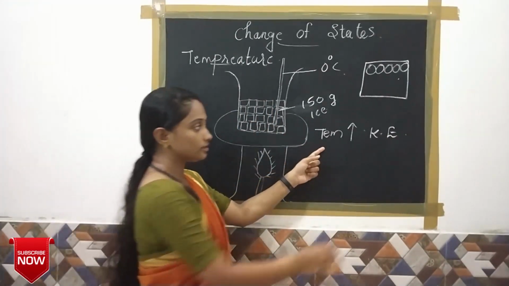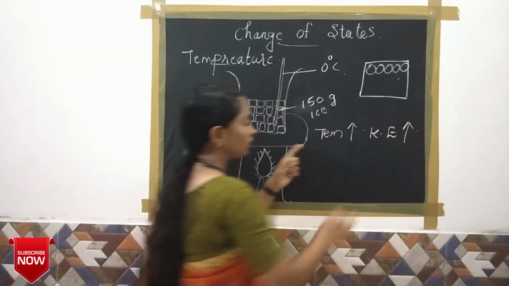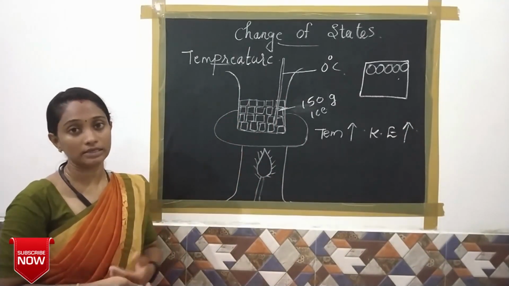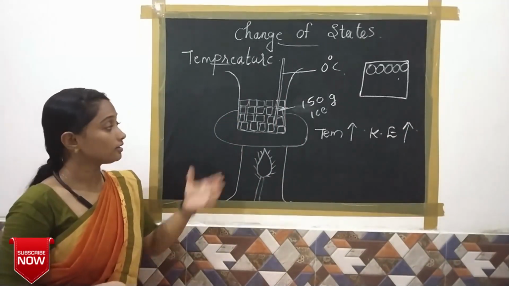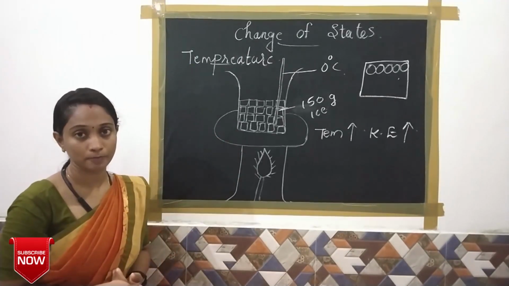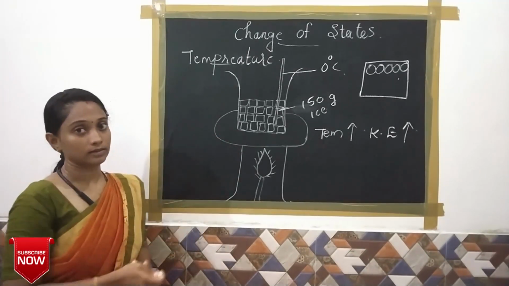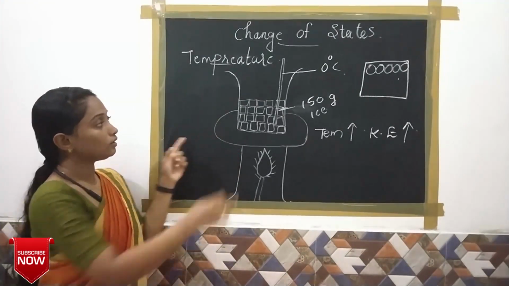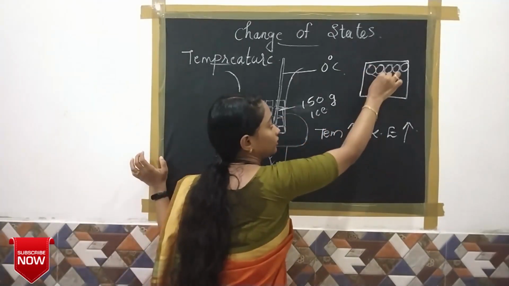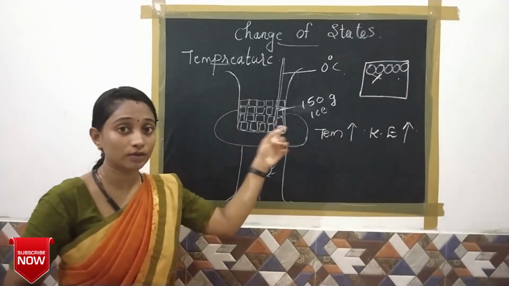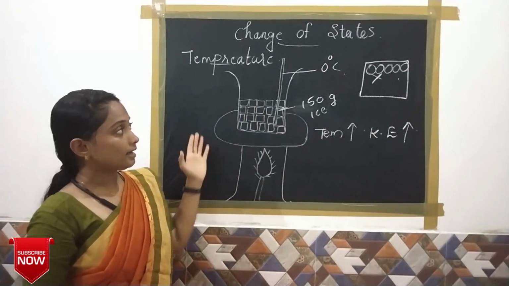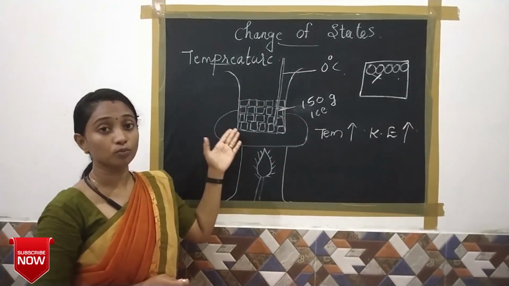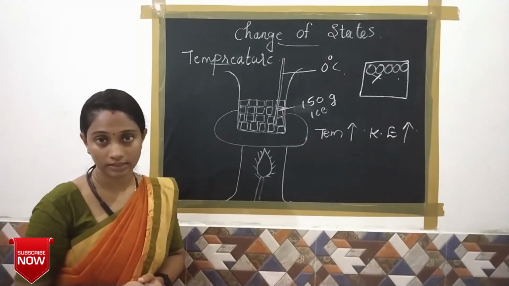So the particles of the ice cube start to vibrate in their own positions with greater speed. At a certain temperature, these particles get enough kinetic energy and they break the force of attraction between the particles. At that time, they leave their fixed positions and start to move freely in all possible directions.